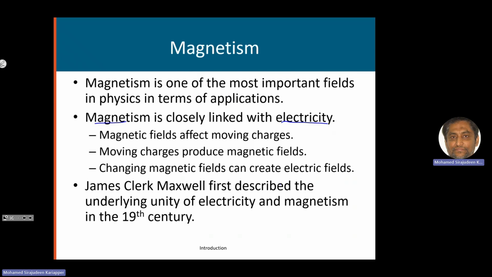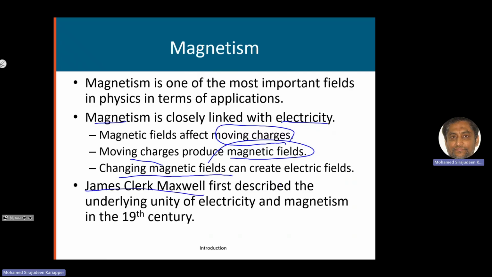Magnetic fields affect moving charges. They will produce a magnetic force on moving charges. Moving charges, on the other hand, can produce a magnetic field. A current carrying wire will have a magnetic field around it. Then we also see that when the magnetic field changes, it can create an electric field. So they are very much interconnected. In fact, you can say that magnetic field is another manifestation of electric field.